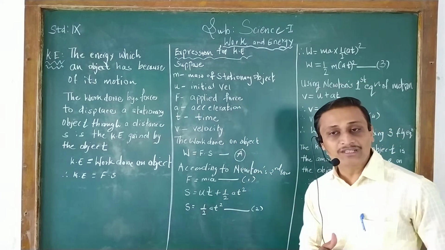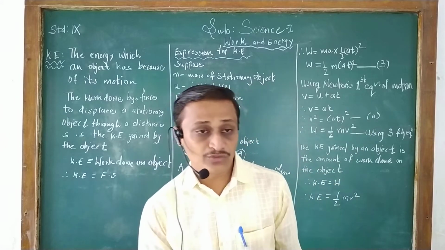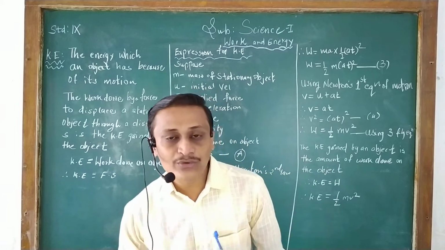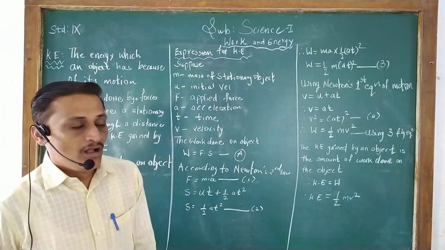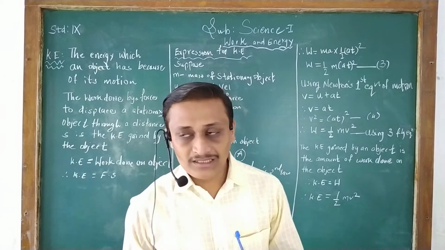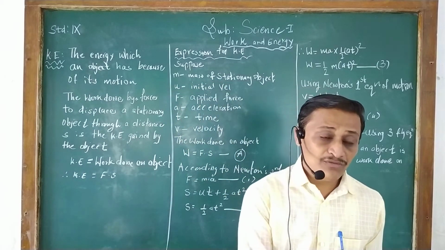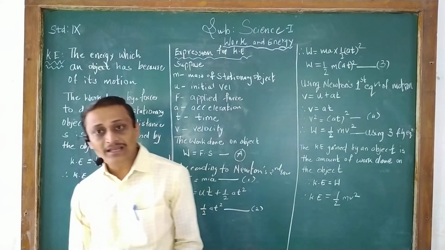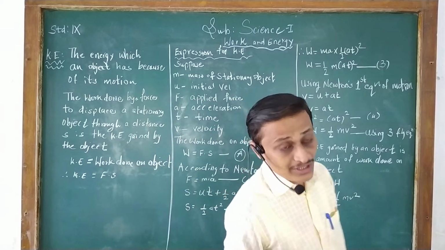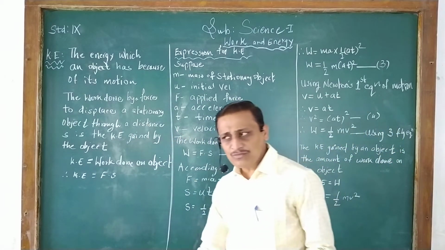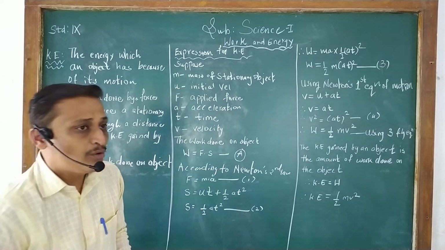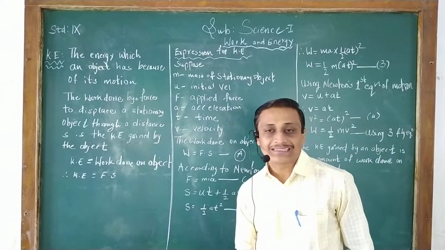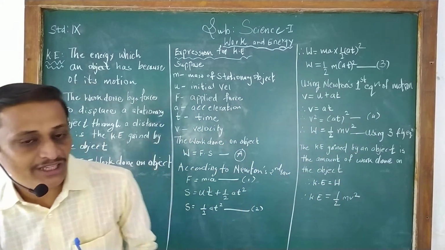Its SI unit is the same as that of work, which we have seen in the previous video. Its SI unit is joule and CGS unit is erg. You have been studying energy and its types from lower classes. There are various types of energy: mechanical energy, chemical energy, electrical energy, nuclear energy, sound energy. In this chapter we are going to see mechanical energy and its two forms, that is kinetic and potential energy.